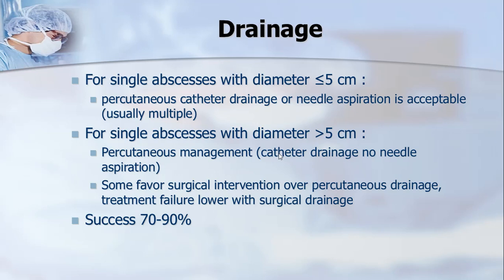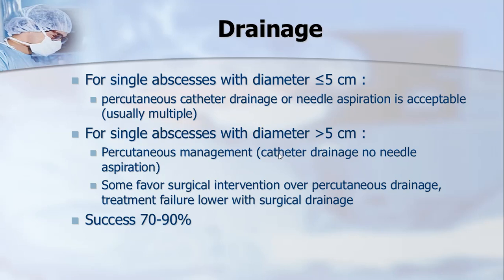If they are more than 5 centimeter, percutaneous drainage is the method of choice. Some favor surgical intervention, or when the patient has been opened for other reasons, or the abscess has ruptured into the peritoneal cavity. In such cases, obviously, the open surgical method is there. Usually the abscess larger than 5 centimeter is localized to one single abscess, and it is not multilocular.